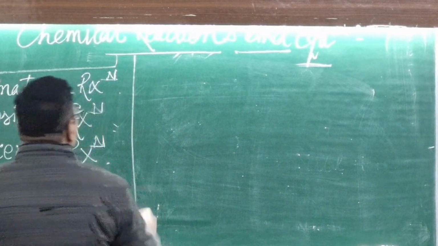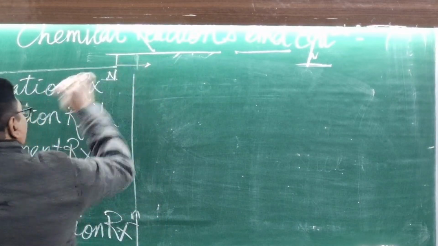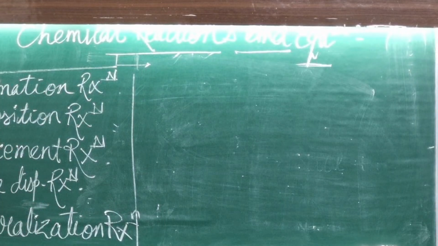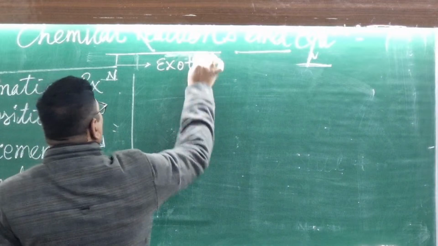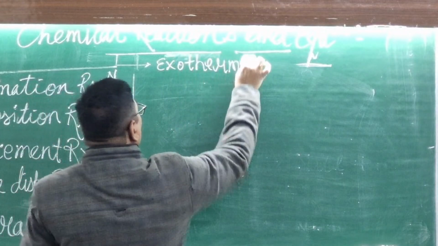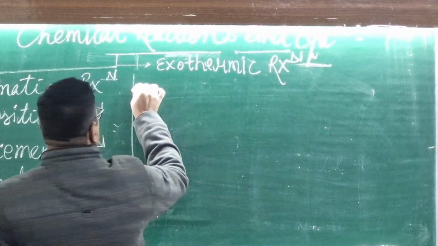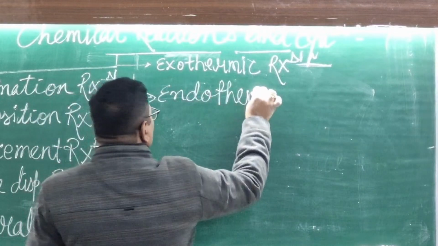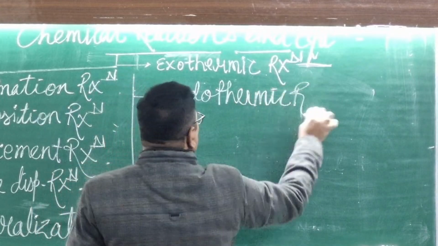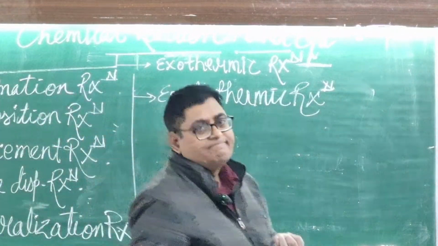Here, types of chemical reactions. Let us see what the types are: type number 1, 2, 3, 4, 5. Now, exothermic reaction and endothermic reaction. We are talking about exothermic reactions, and next is the endothermic reaction.